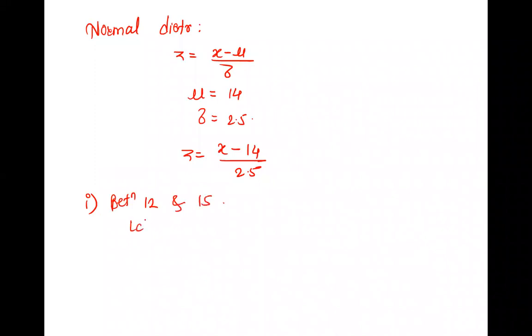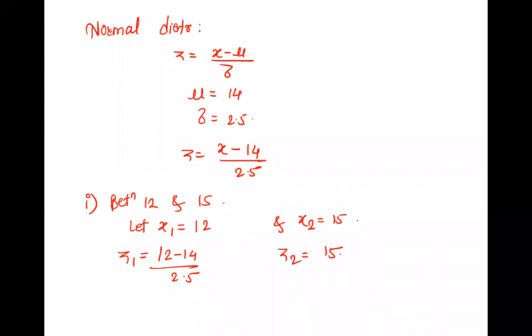So what is x1? 12. Right. And x2 is 15. So can you tell me Z1 now? Minus 0.8. Good. And Z2 is minus 0.4. Good. So Z1 is minus 0.8. And Z2 is, check once. It is 0.4 minus or plus? Plus 0.4. Everyone is getting? Yes, ma'am.